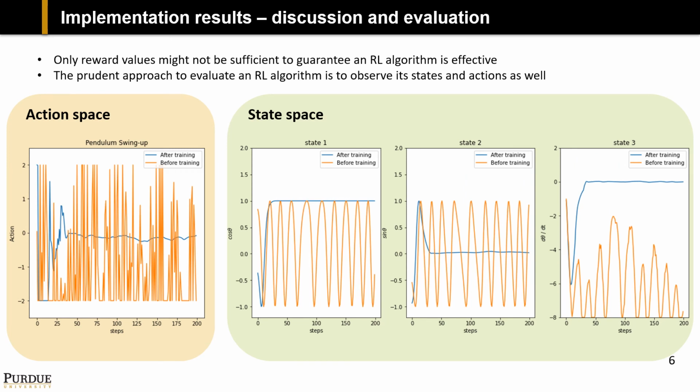However, reward values alone might not be sufficient to guarantee an RL algorithm is effective, because some unexpected behavior might also happen. For example, a bipedal robot traverses pits using only one leg to jump. Even if the rewards are high, the prudent approach to evaluate the RL algorithm is to observe its states and actions as well. As you can see, after training, the control move is around 0 and an almost stable value. And for the states, we can see the angle and the angular speed are almost 0.